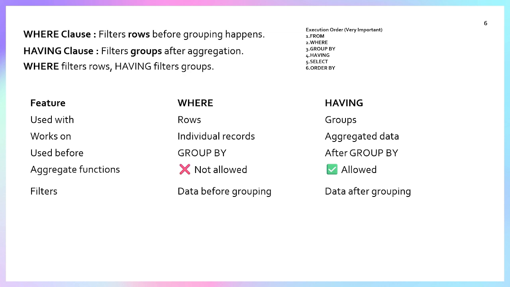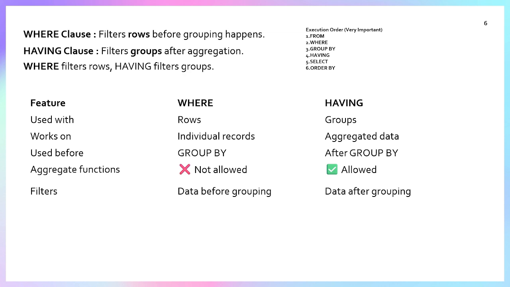And for the interviewer answer, you can say that where applies to filter the row and having applies to filter the group. Where clause filters rows before the grouping happens, whereas having clause applies a filter on groups after aggregation.